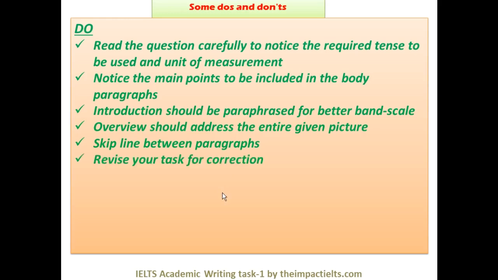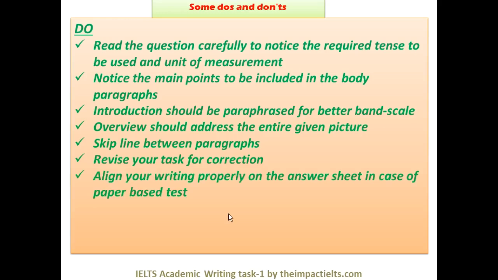Revise your task for correction. Try to get at least 2 minutes at the end where you can correct the spelling mistakes and smaller grammatical mistakes. If words are repeated, you can replace them immediately. So please have some time until the end, at least 1 or 2 minutes, right?